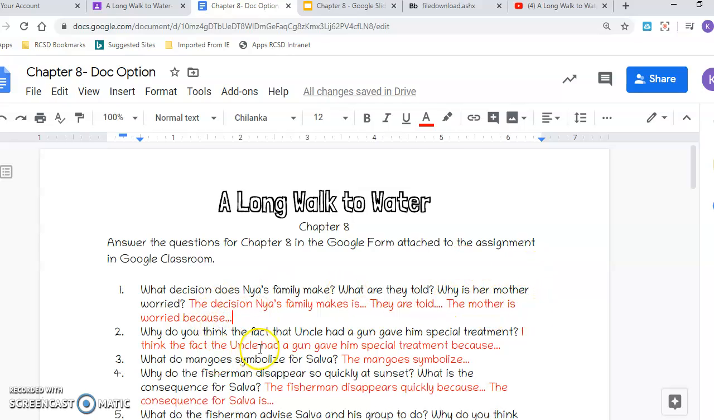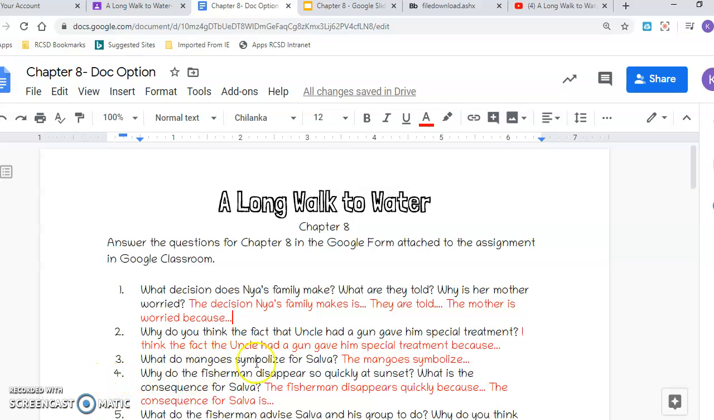Okay, so now I already backspaced where it said type answer here for the rest of the questions. 2. Why do you think the fact Uncle had a gun gave him special treatment? I think the fact Uncle had a gun gave him special treatment because... Question 3. What do mangoes symbolize for Selva? The mangoes symbolize... Tell me.